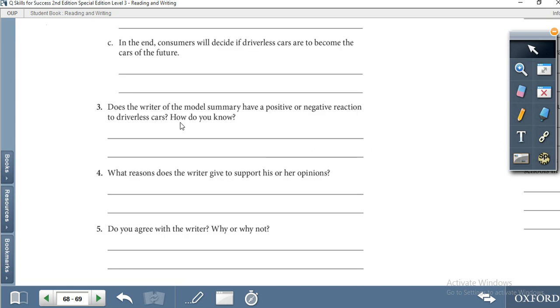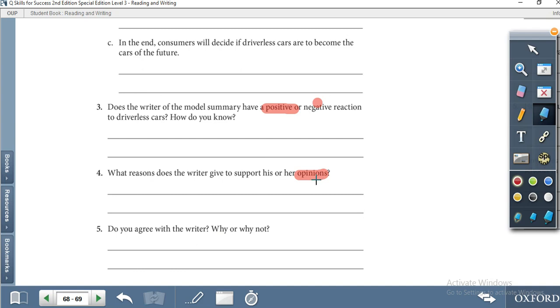Then you have to answer the following question: does the writer of the model summary have a positive or a negative reaction to driverless cars? So you have to read the paragraph and write if his or her response is positive, write yes, positive, and give reasons. How do you know if the writer's response is negative? What reason does the writer give to support his or her opinion? When we give an opinion, we give a reason why.